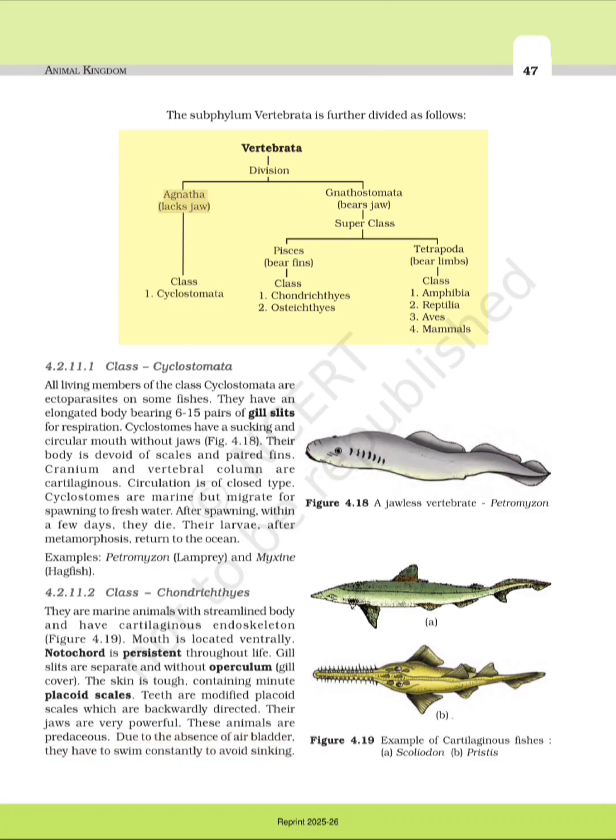The subphylum Vertebrata is further divided as follows. Division Agnatha lacks jaw: Class 1. Cyclostomata. Gnathostomata bears jaw. Superclass Pisces bear fins; Tetrapoda bear limbs. Class 1. Amphibia, 2. Reptilia, 3. Aves, 4. Mammals. Class 1. Chondrichthyes, 2. Osteichthyes.